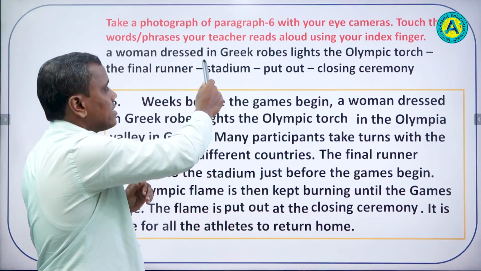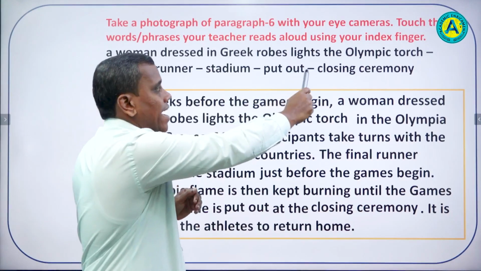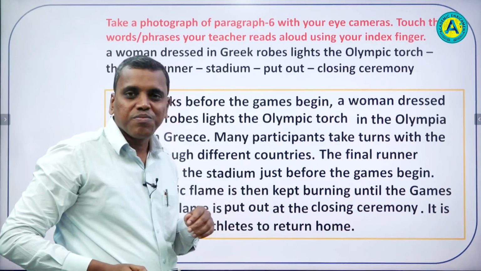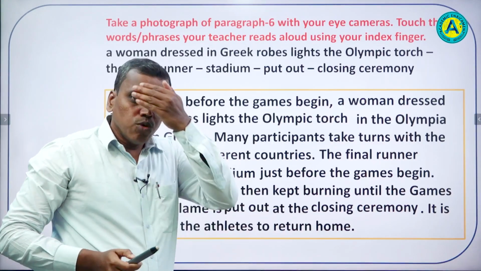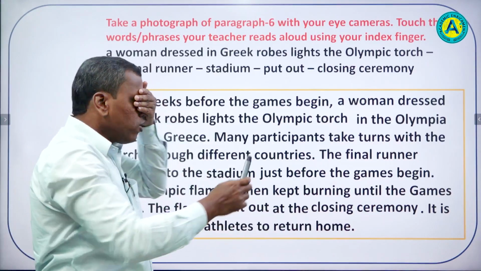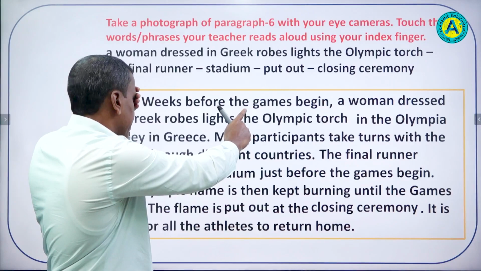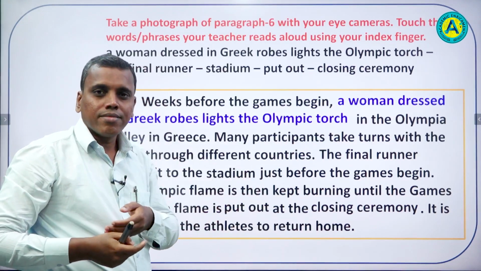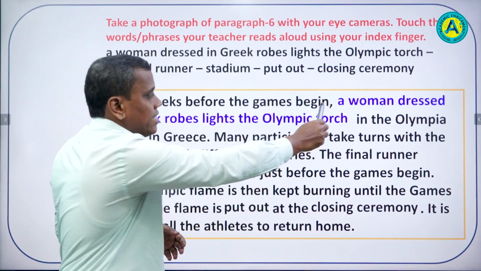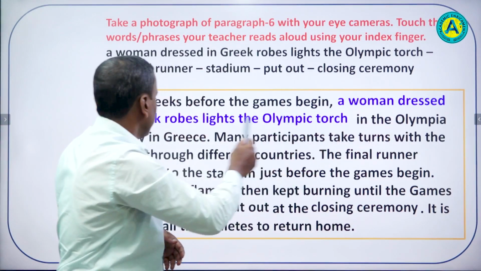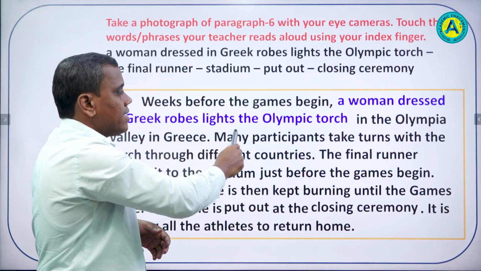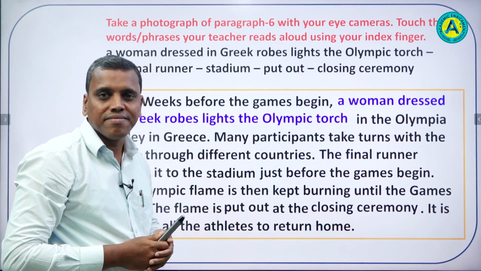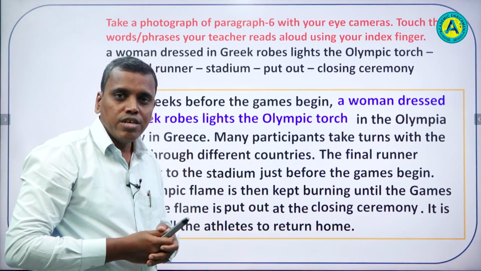A woman dressed in Greek robes lights the Olympic torch. So what will you do? You will cover your eyes and try to put your finger here. Okay, so I will try. Yes, it is given here. A woman dressed in Greek robes lights the Olympic torch. Okay, in this way you have to continue.